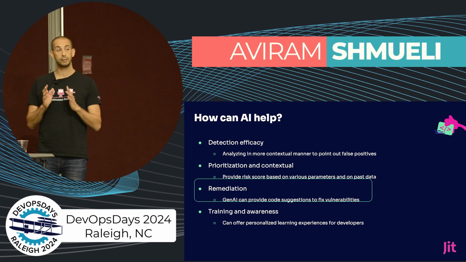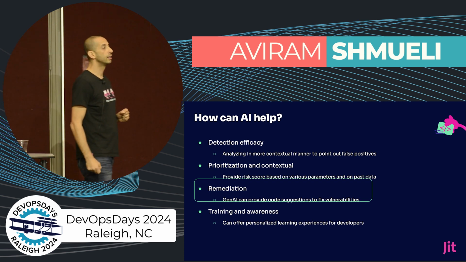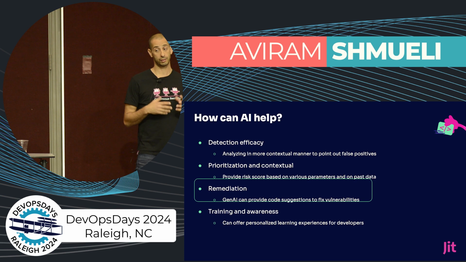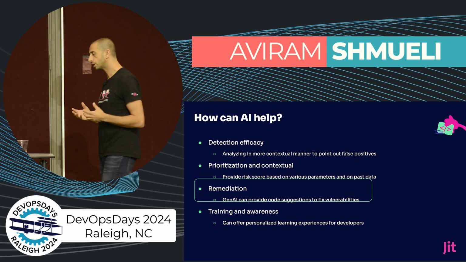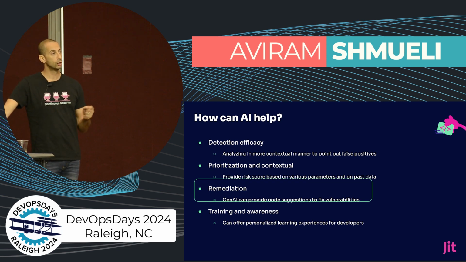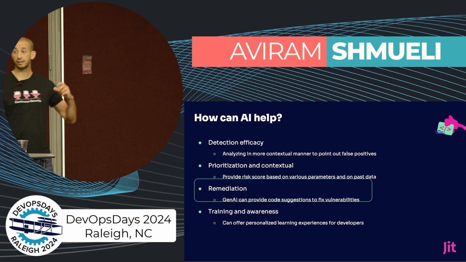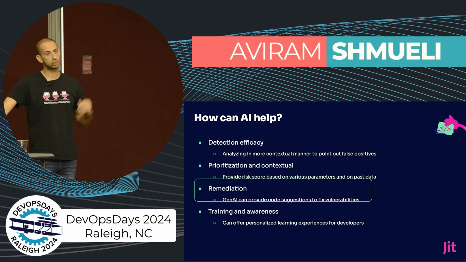So it's not limited to remediation, but in the next few slides, I'm going to show you how we and how the community can use AI in order to create remediation for infrastructure as code misconfigurations. That will take those security tools to the next level.